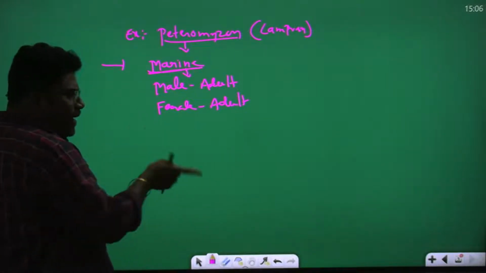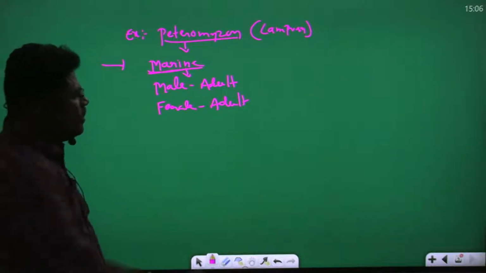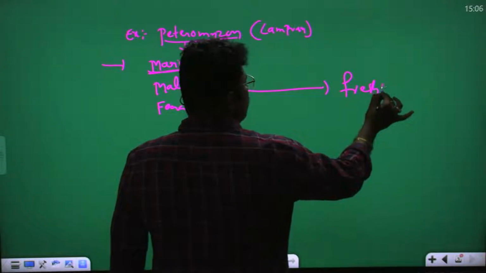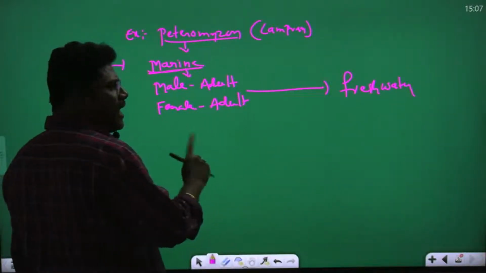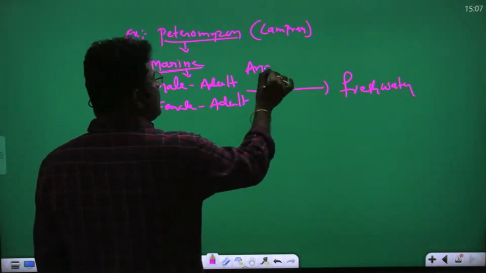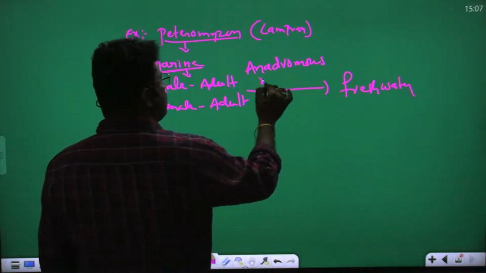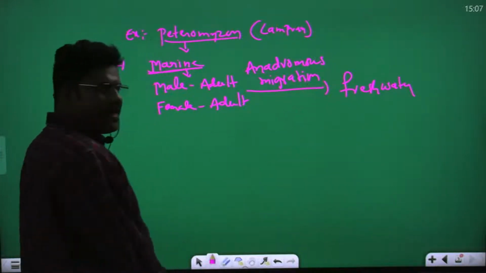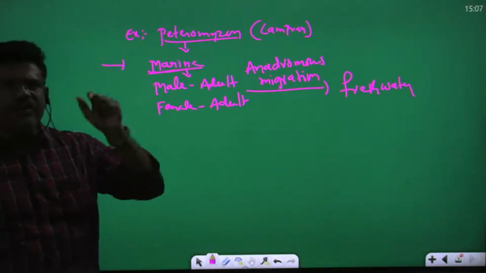Male adult, female adult, during sexual maturity for spawning, they are moving to the fresh water. So Petromyzon male and female adults move into fresh water. This is called anadromous migration.